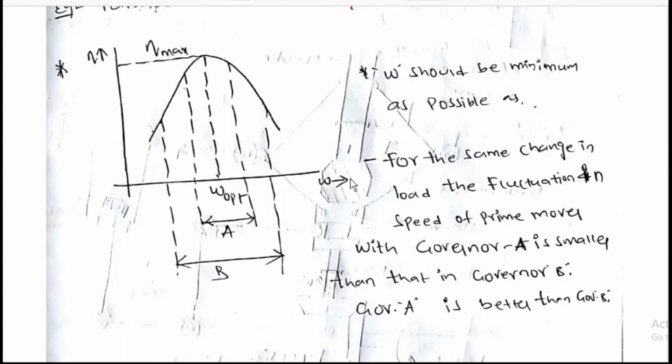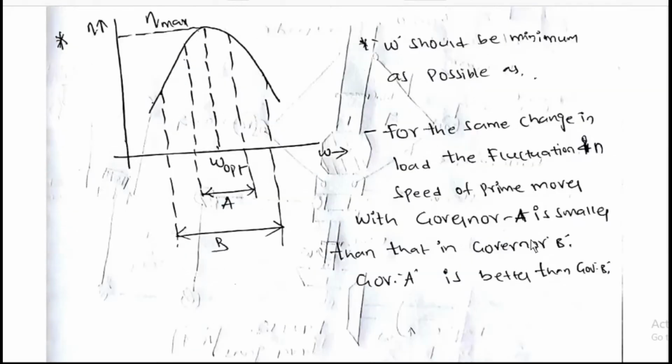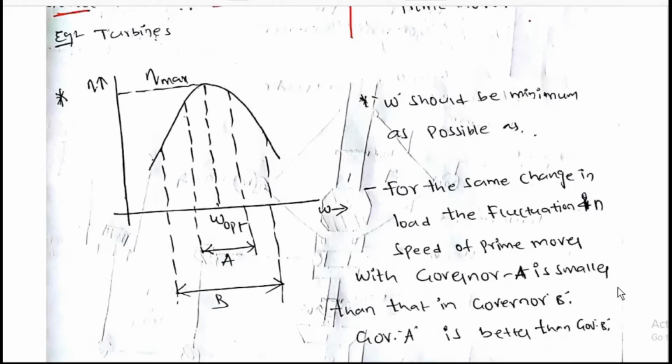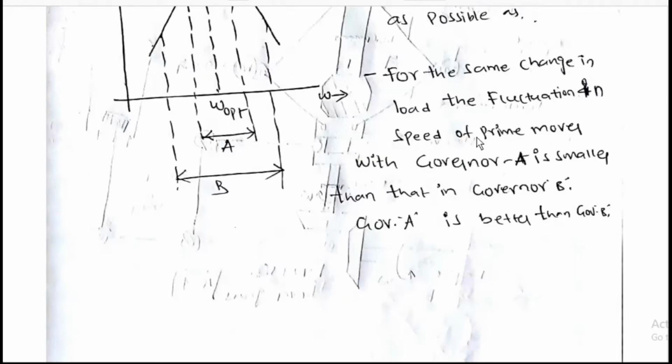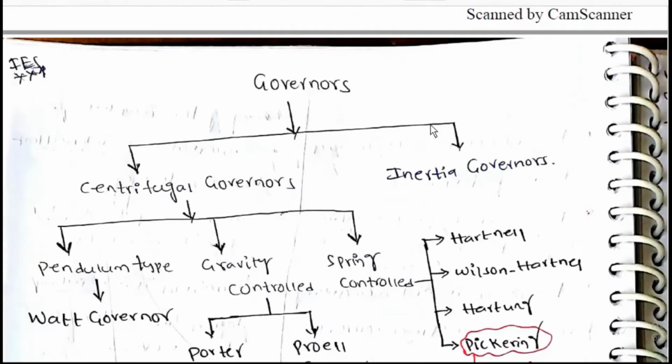Eta, omega, omega optimum, eta max. Omega should be as minimum as possible. For the same change in load, the fluctuations in speed of the prime mover with governor A is smaller than that of governor B. Governor A is better than governor B. Fluctuation should be smaller.